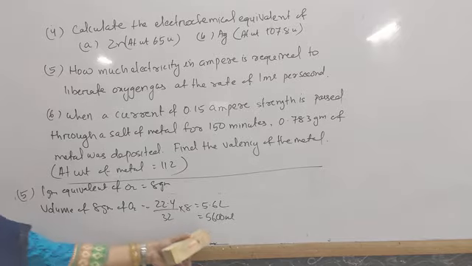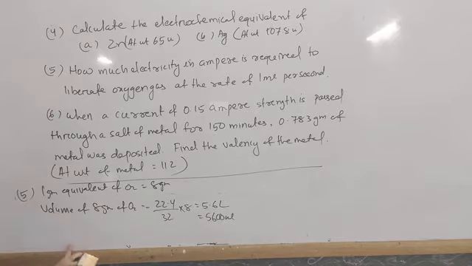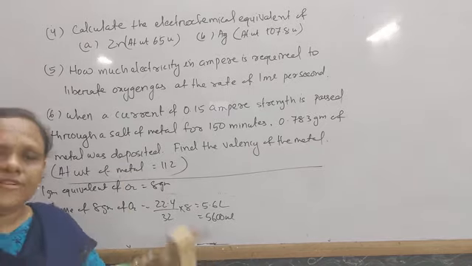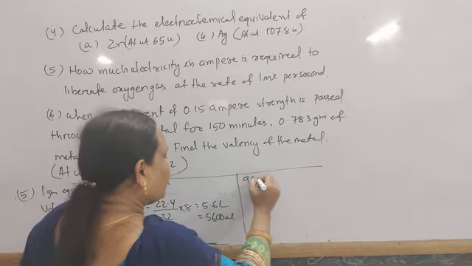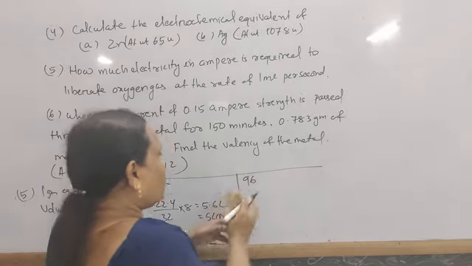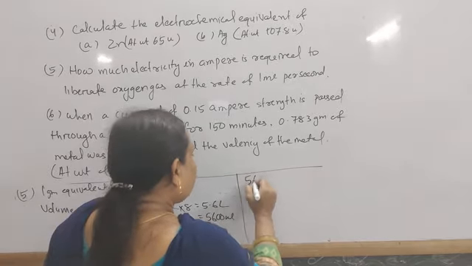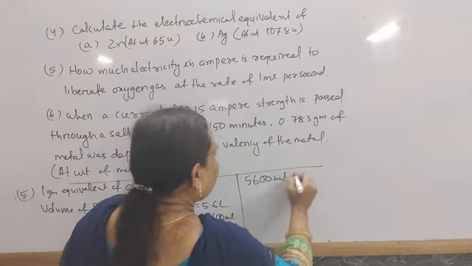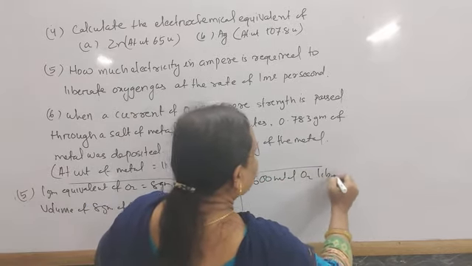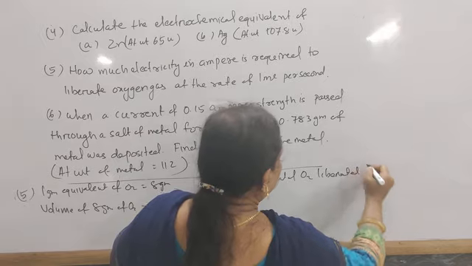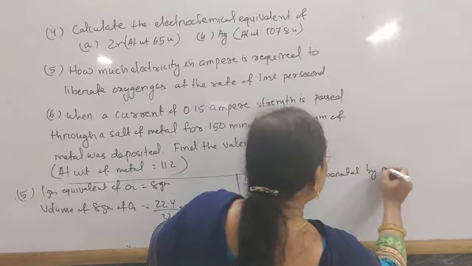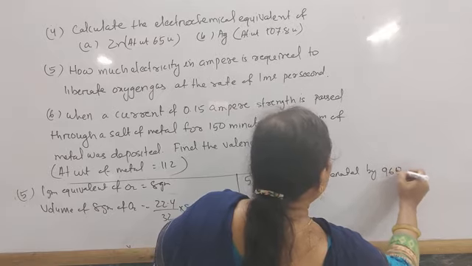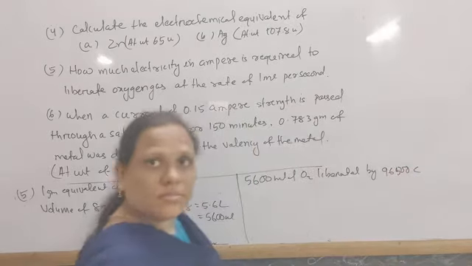So this is produced when the electricity is how much? When the electricity is 96,500. So we can write, 5600 ml of oxygen is liberated by electricity of how much? 96,500 coulomb.